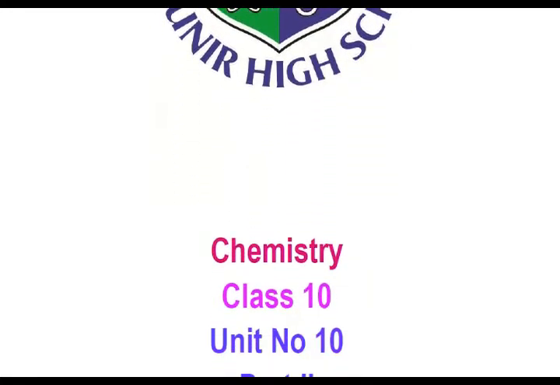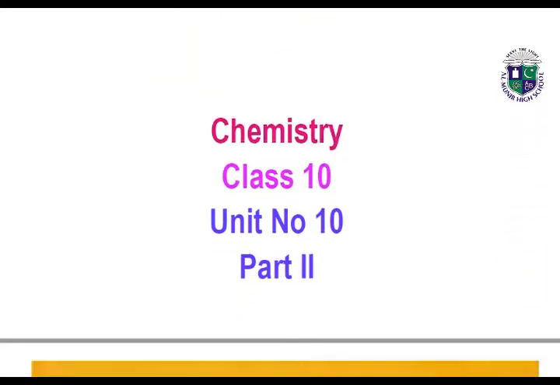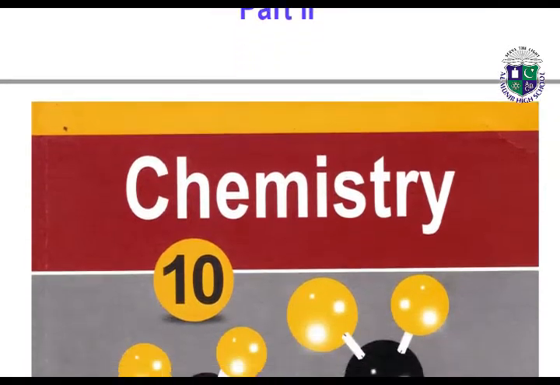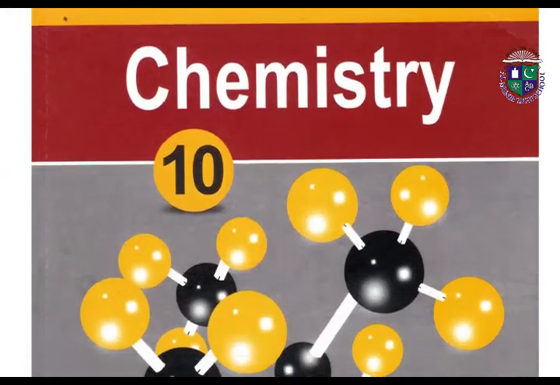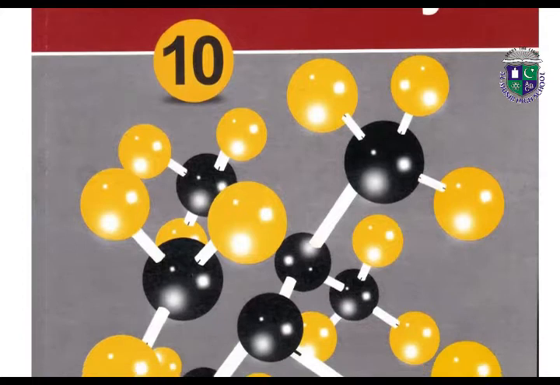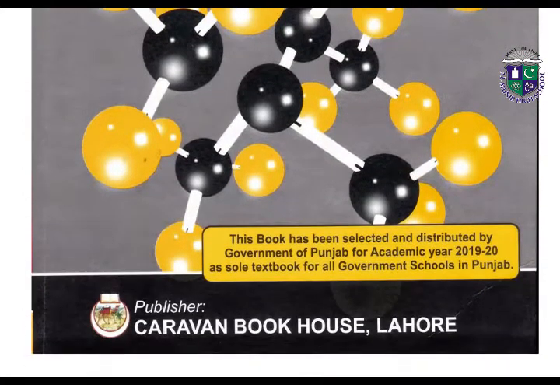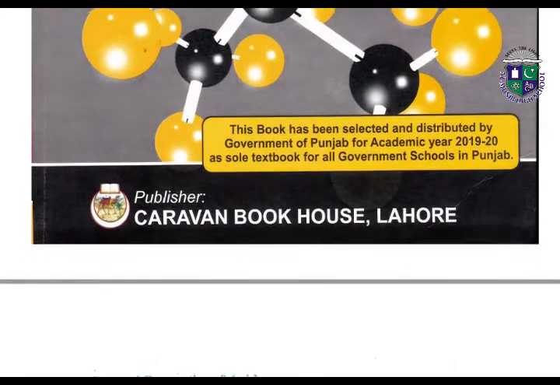This is your chemistry lecture, class 10. Unit number is 10. This is your chemistry book for class 10. In this chapter, unit number 10, we are discussing acids, bases and salts.